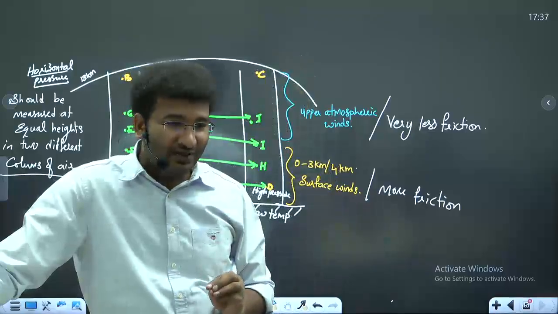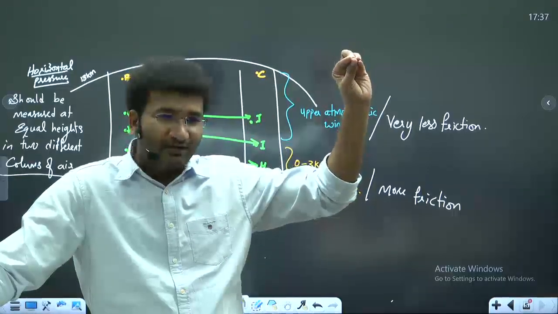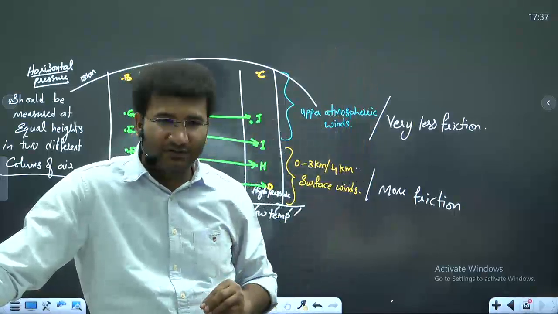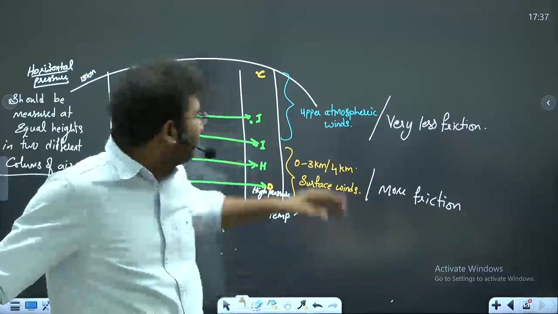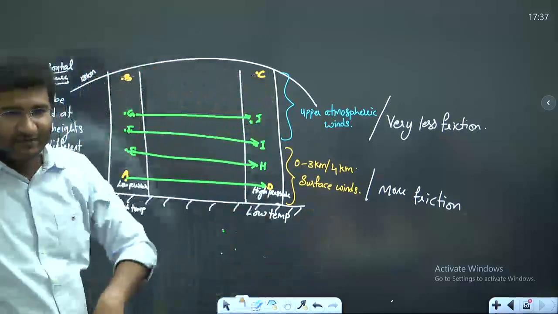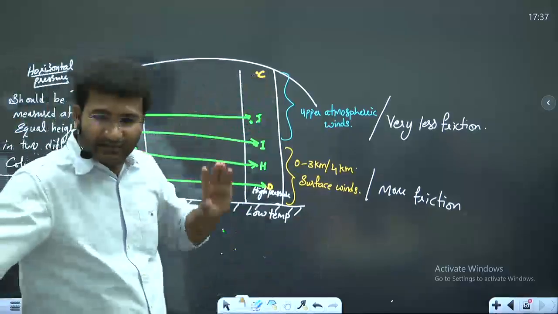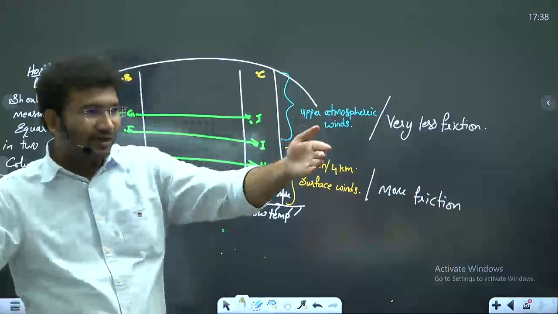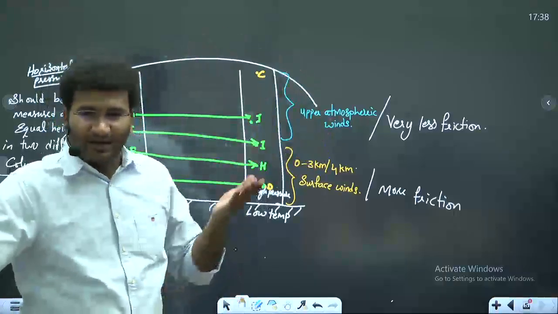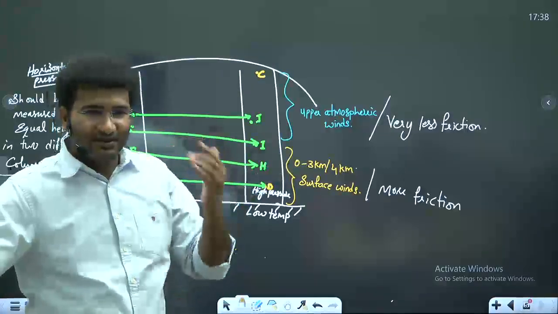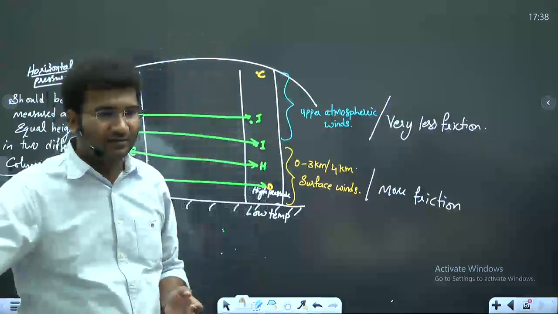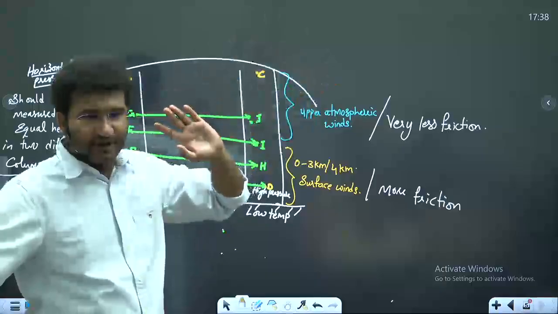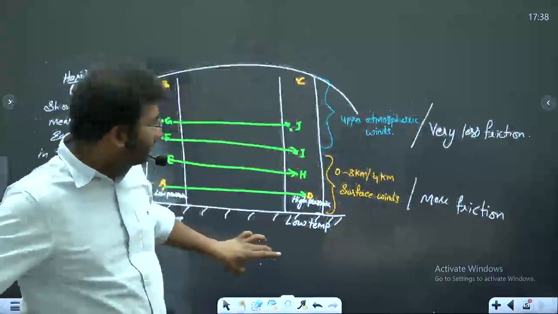You'll be surprised to know that in the upper atmosphere the winds will be blowing at 250 kilometers per hour, 180 kilometers per hour, 600 kilometers per hour, 500 kilometers per hour also. Okay? Now that means I'm talking about the winds at 13-14 kilometers height. The winds will be blowing at sometimes a speed of 200, 300, 500 kilometers per hour. An aeroplane which is moving at 600 kilometers per hour, these winds can move that aeroplane at 900 kilometers per hour. Okay? In the Second World War, we have utilized these winds. I'll explain about these winds after some time, right? Now, are you clear with this?